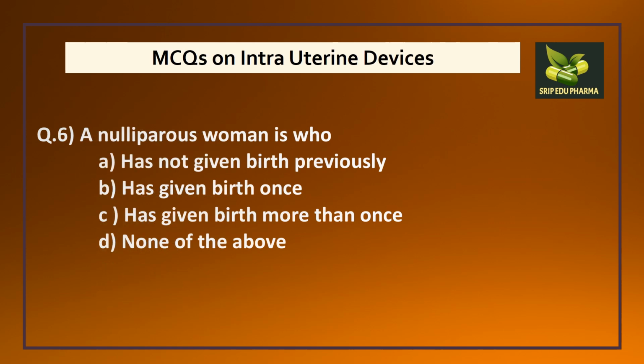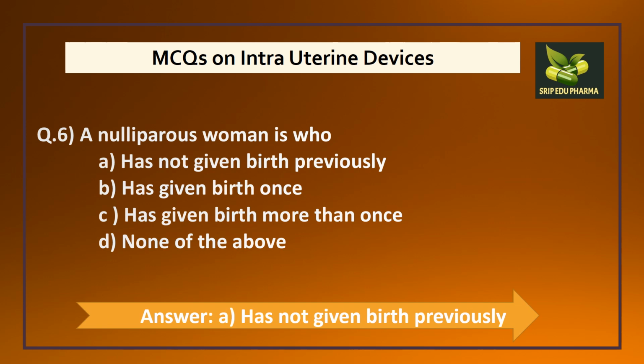A nulliparous woman is who has not given birth previously, or who has given birth once, or who has given birth more than once, or none of the above. So what will be the answer? If you remember, we had studied that nulliparous means who has not given birth previously, and if any woman has given birth once, it was said as primiparous, and if more than once, it was multiparous. So here the answer will be A, that is who has not given birth previously.